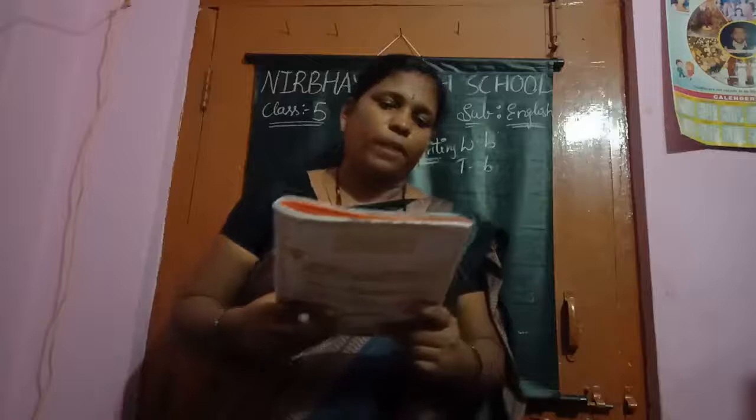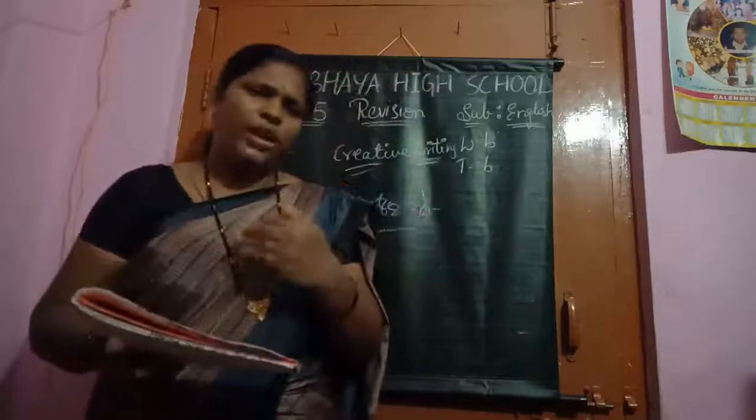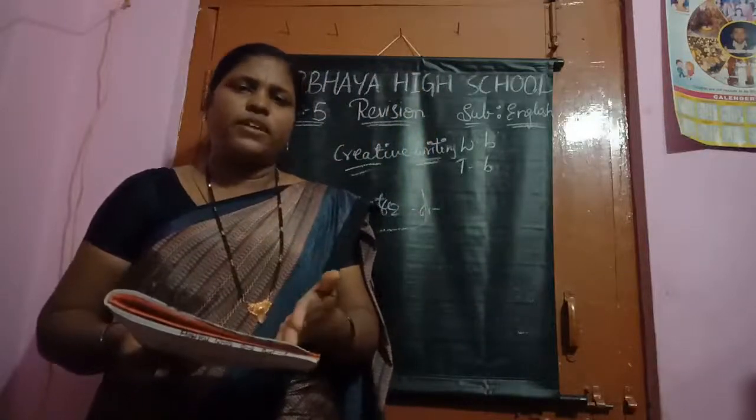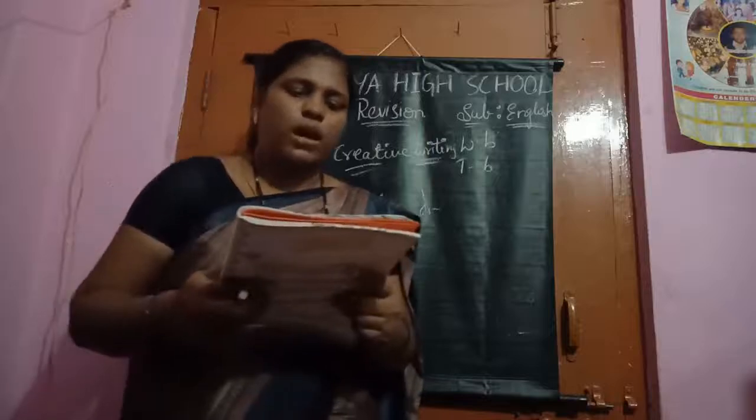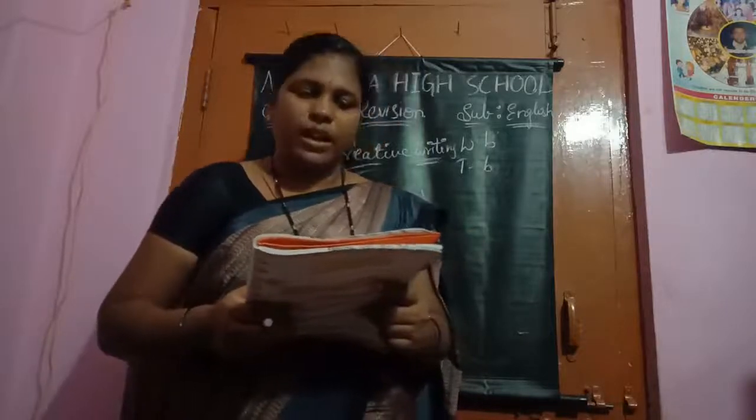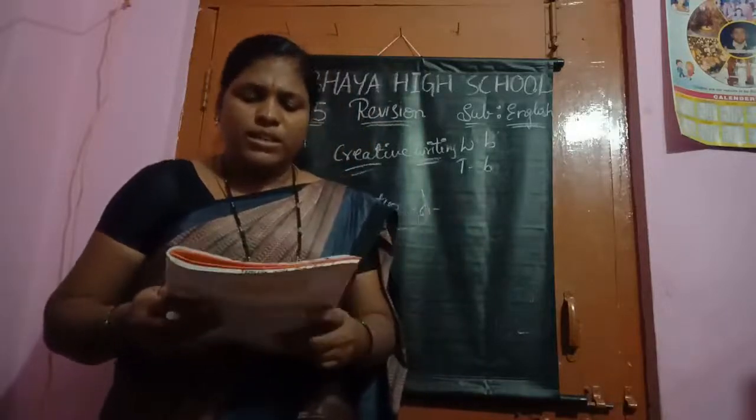Okay, children. Now here, what we have to write? We should write about a play we have attended. Okay. I have given you already one, no? I will read that. You also read after me. Okay, once only I will read. You can read yours. Also, already we have done this. Okay. Now write date first. After that, dear diary.